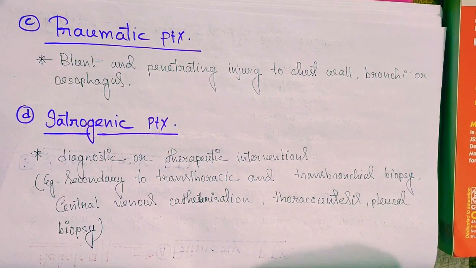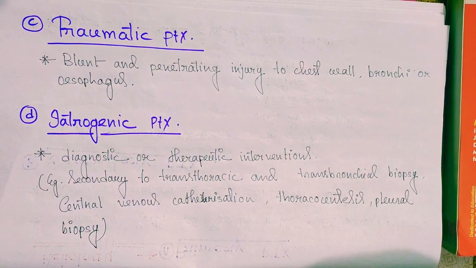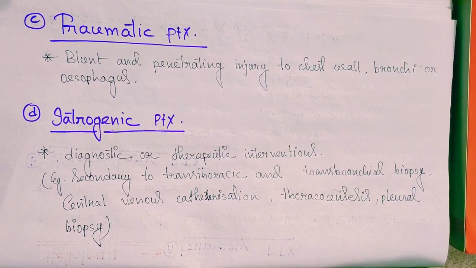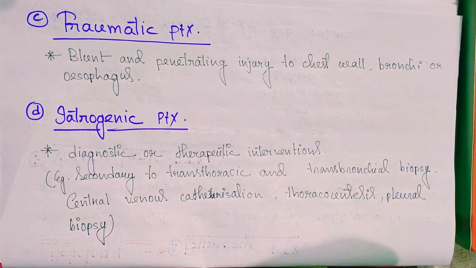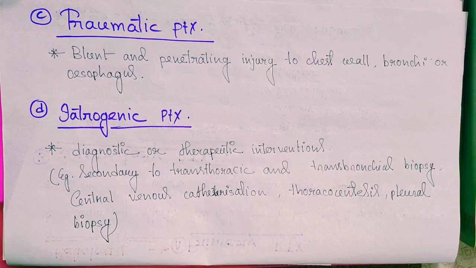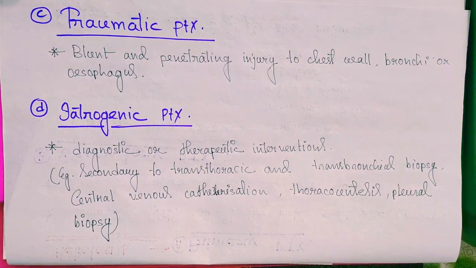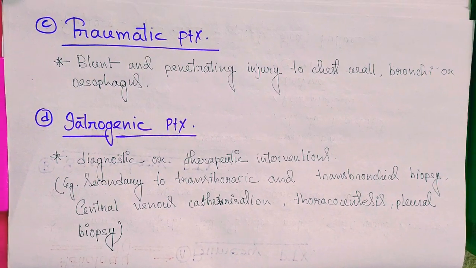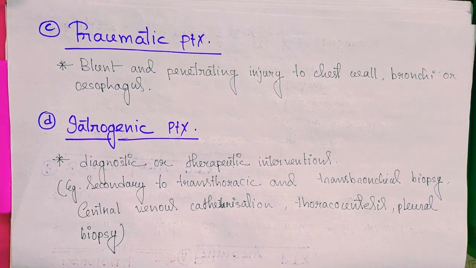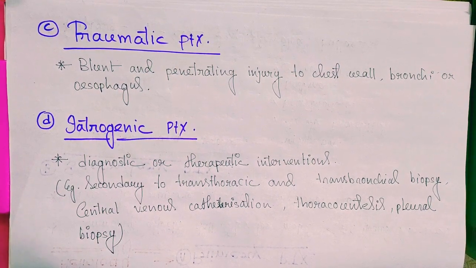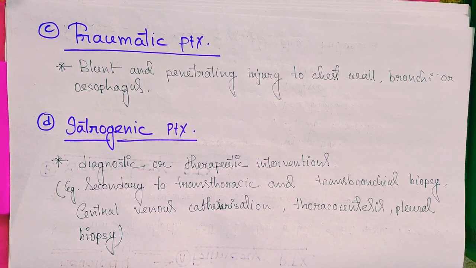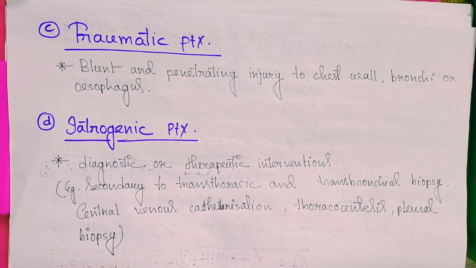In traumatic pneumothorax, there is blunt force injury and penetrating injury to the chest wall, bronchi or esophagus. And in iatrogenic pneumothorax, there are diagnostic or therapeutic interventions like transthoracic and transbronchial biopsy, central venous catheterization. Most common is thoracocentesis and pleural biopsy.